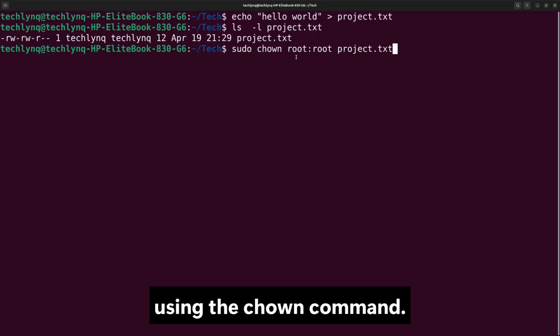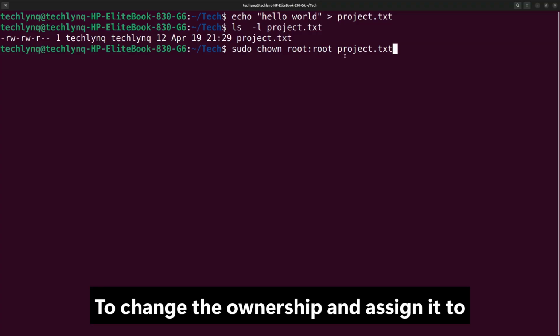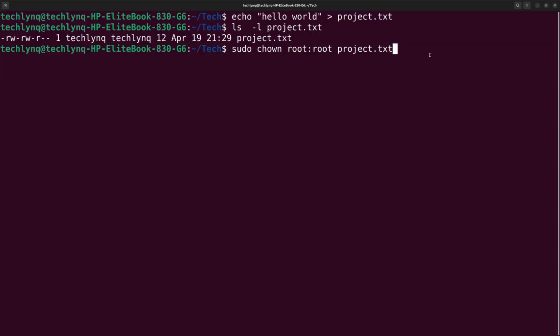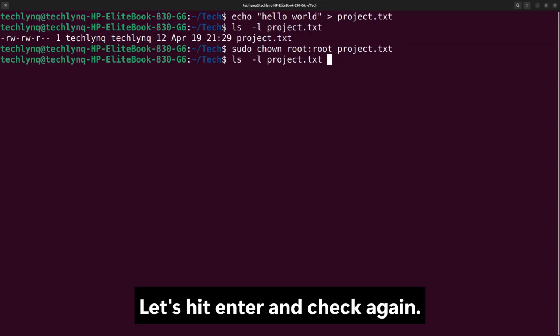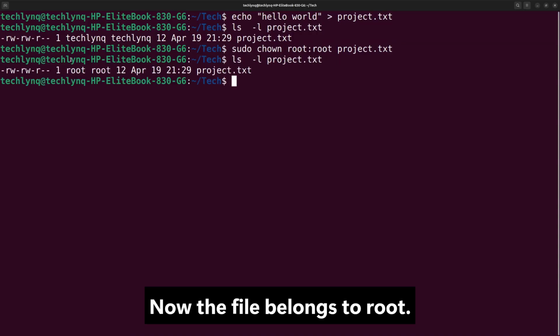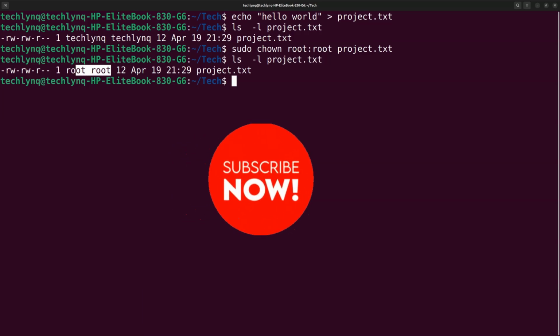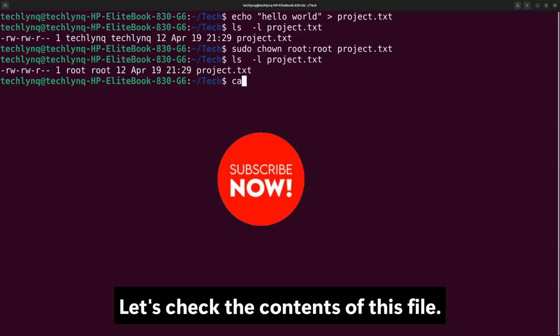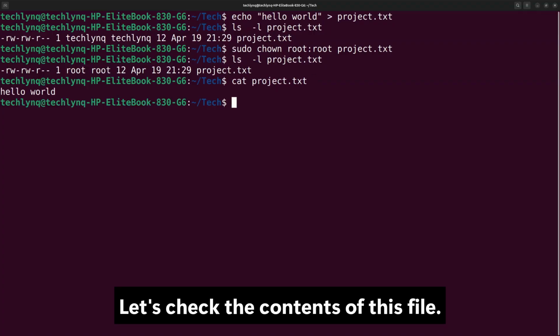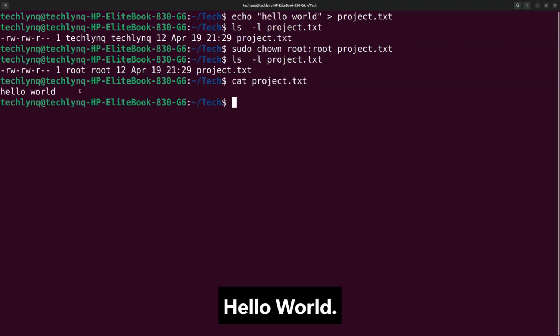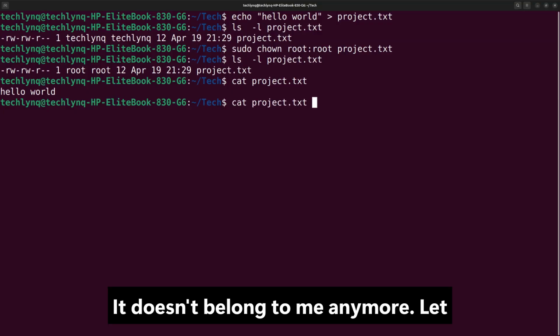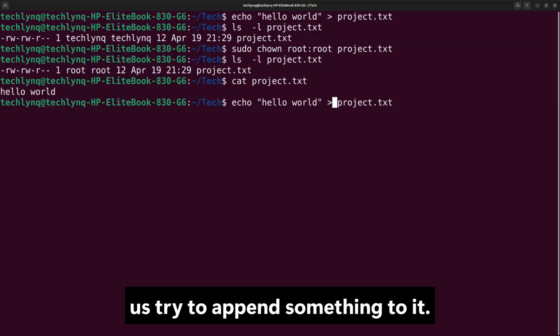I'm using the chown command to change the ownership and assign it to root. Let's hit enter and check again. Now the file belongs to root and not me anymore. Let's check the contents of this file. Hello world. As this file doesn't belong to me anymore, let us try to append something to it.